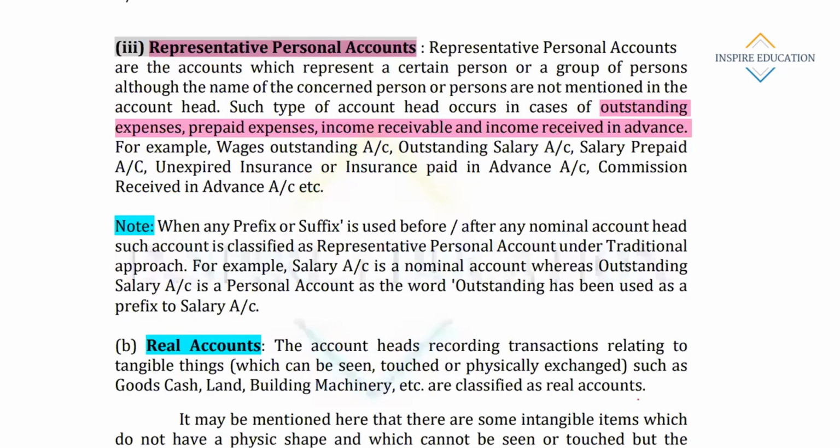When any suffix or prefix is used before or after a nominal account, it is called representative personal account. Then we'll discuss what a nominal account is. Before a nominal account, if any suffix or prefix is used, then it is called representative personal account.